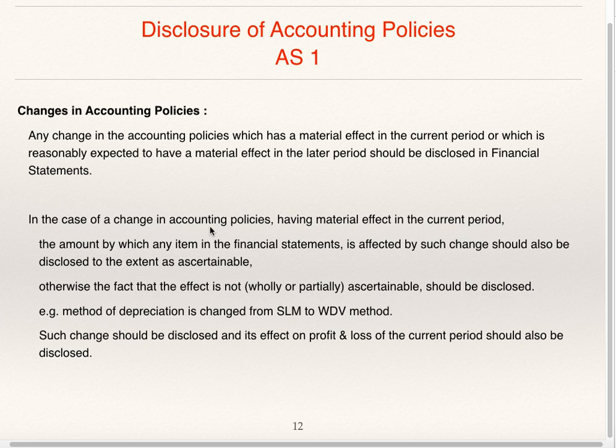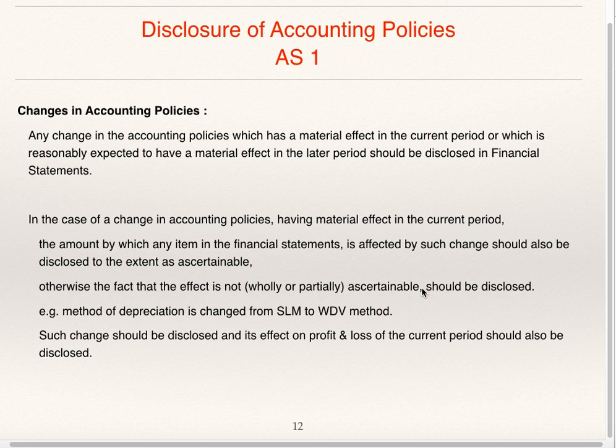In the case of change in accounting policies having material effect in the current period, the amount by which any item in the financial statement is affected by such change should also be disclosed to the extent as ascertainable. Otherwise, that means if it is not ascertainable, the fact that the effect is wholly or partially ascertainable should be disclosed.